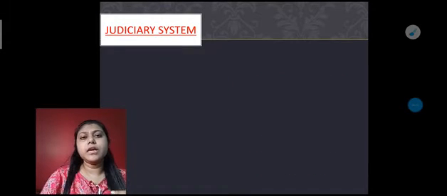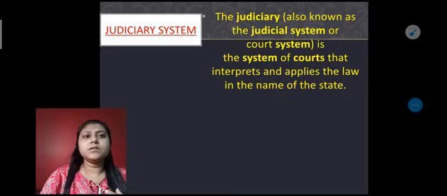Now the question is, what is the judiciary system? We have to know that. See, the judiciary system is also known as the court system, because ultimately in the judiciary we get all the courts: the Supreme Court, High Court, lower courts, and the different kinds of courts. So the judiciary is a system of courts that interprets and applies the laws in the name of the state.